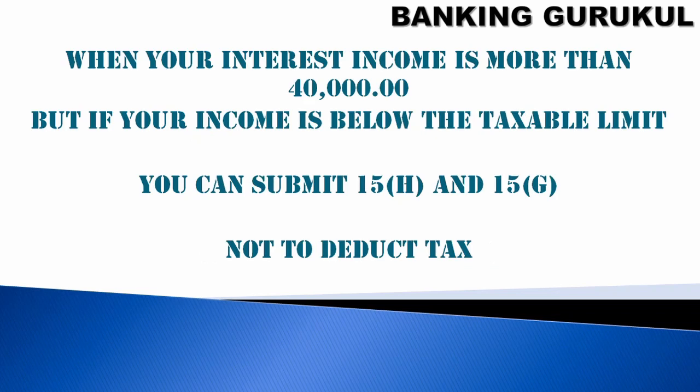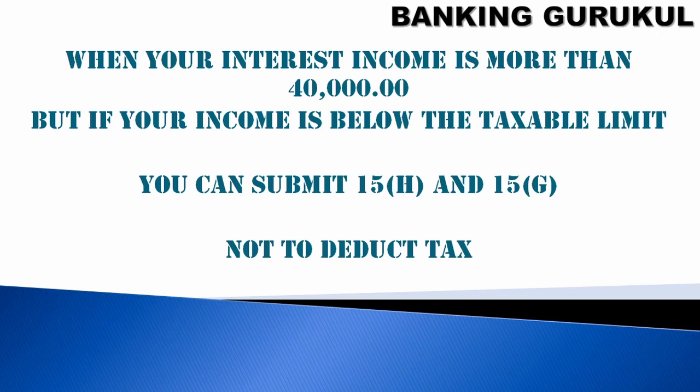So is there any option to avoid the TDS? Yes, it is available. If your interest income is more than 40,000 in a financial year, but your income is below the taxable limit, then you can give a 15H or 15G form so that tax is not deducted. These forms should be filled and given to the bank by the customer. The general public can give a 15G form, and senior citizens give 15H. Once these forms are given to the bank, even though your interest is more than 40,000, the bank will not deduct any TDS.